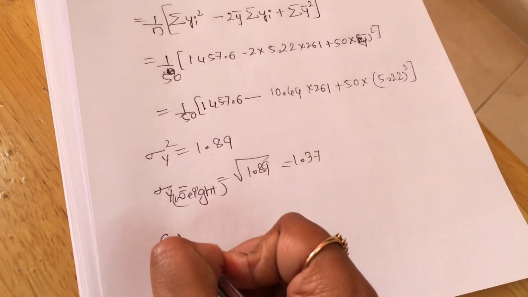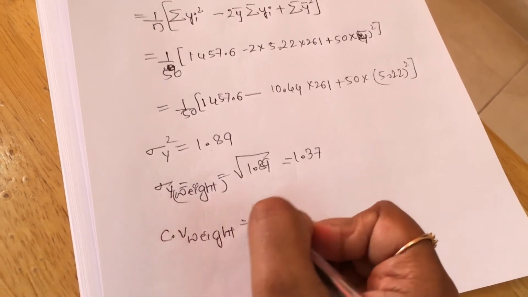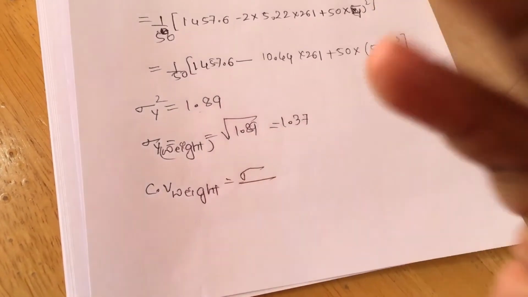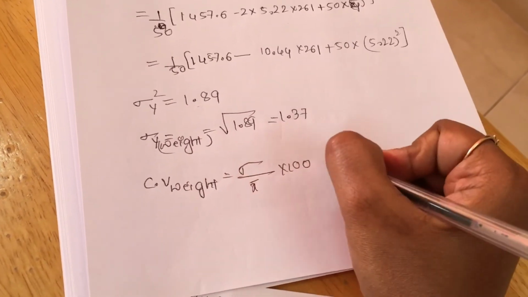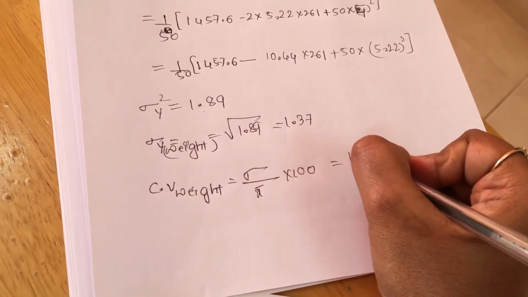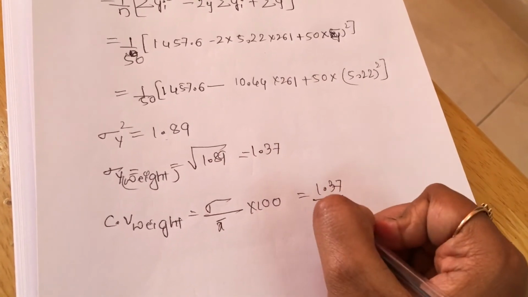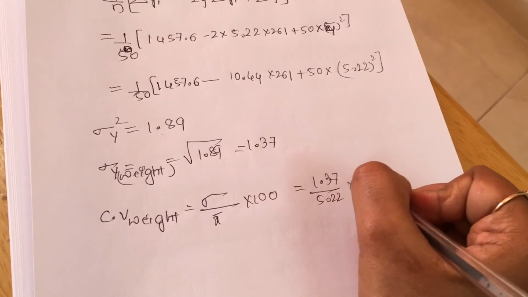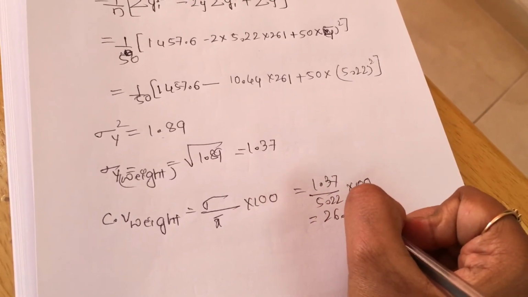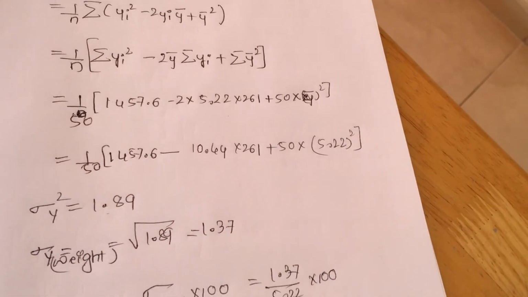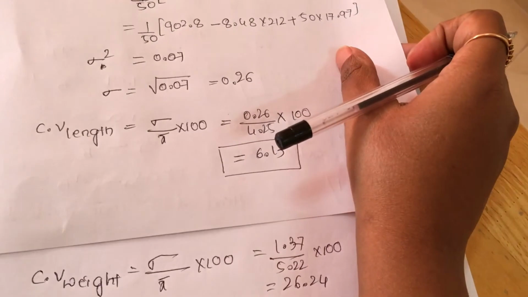So what is the coefficient of variation for weight? For weight, it is standard deviation divided by the mean into 100. So what will it be? 1.37 divided by the mean, 5.22, into 100. So when you solve, you will get it as 26.24. So let us compare now the CV for length and weight.